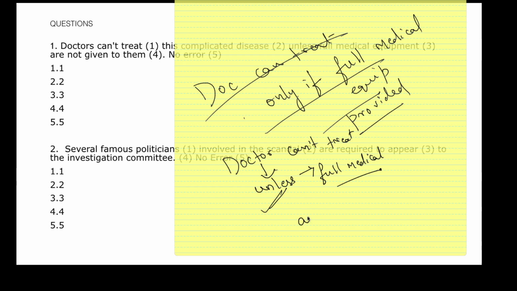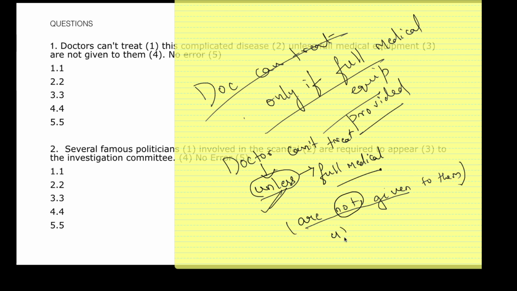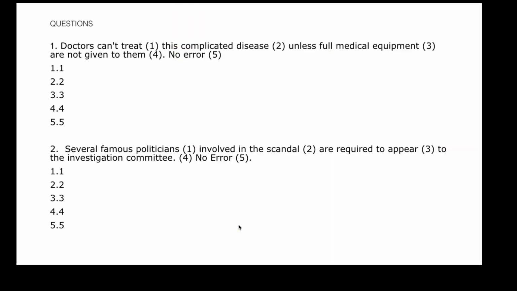So there is a term, are not given to them. This unless itself justifies that if they are not provided, they can't treat. So this not is not adding any extra sense to the statement. So the error is in this part, which is part 4, so your answer will be option 4. Your statement should be: doctors can't treat this complicated disease unless full medical equipment is given to them. Alright, so the error is in option 4.